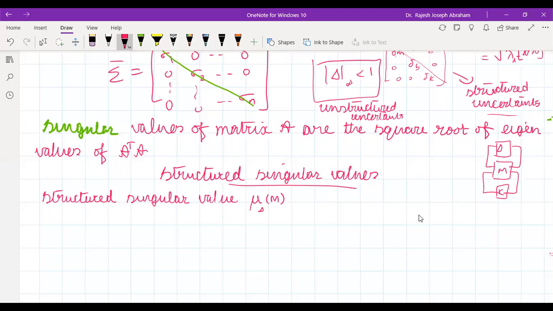Okay. So this means the structured singular value, the associated structured singular value of the perturbation delta associated with the matrix M. That's the meaning. Okay.